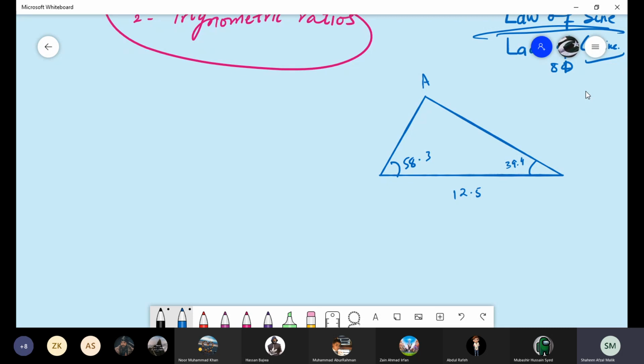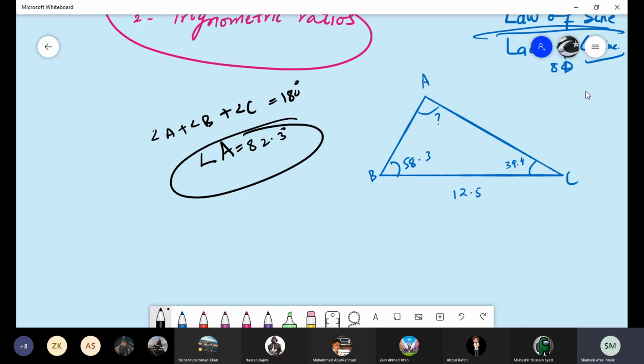This is triangle ABC. Can you find out angle A? How do we get the value of angle A? Yes, boys. Sum of angles of a triangle. Angle A plus angle B plus angle C is equal to 180 degrees. So what is angle A? 82.3.